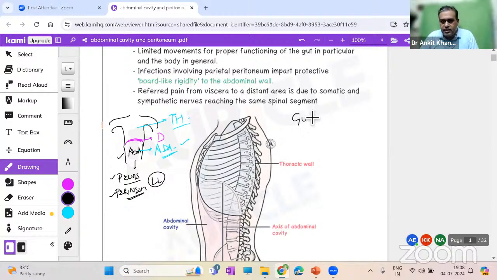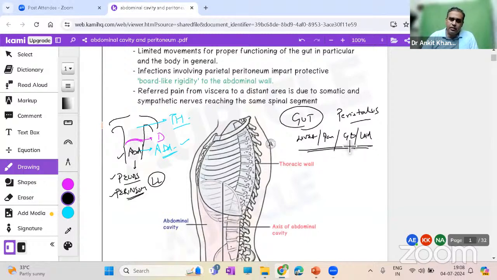We all know it has the gut, which does peristalsis: the food goes through the intestine, gets absorbed, and the stool is formed and passed out. Apart from the gut, we have organs like the liver, the pancreas, the gallbladder, and the kidneys. All these structures are placed along with the gut. The liver, pancreas and gallbladder are directly related to the gut, because all their secretions are poured into the gut tube,